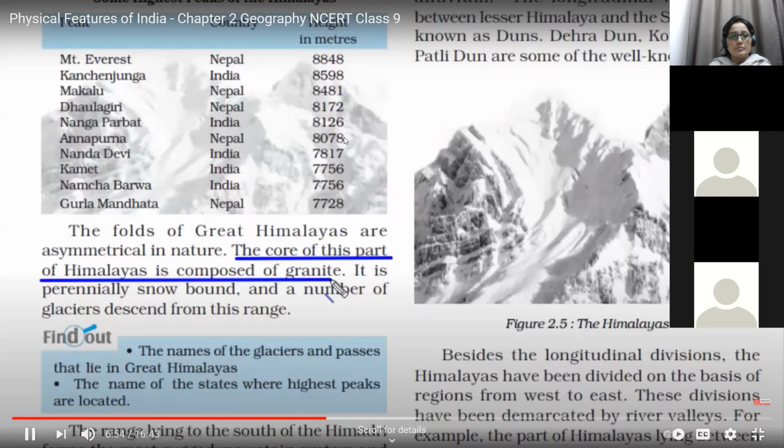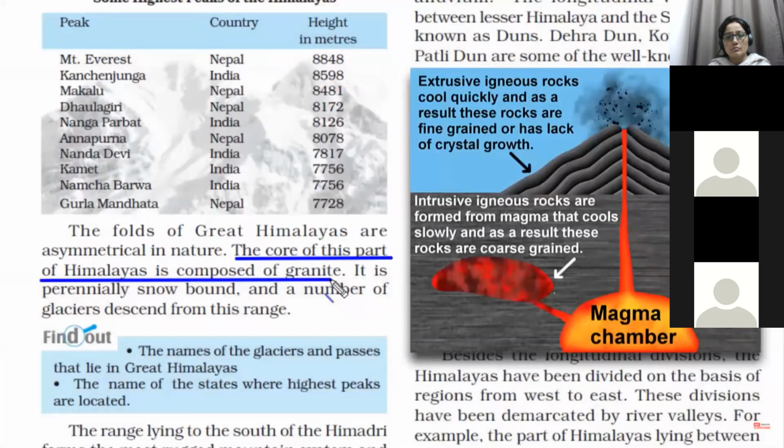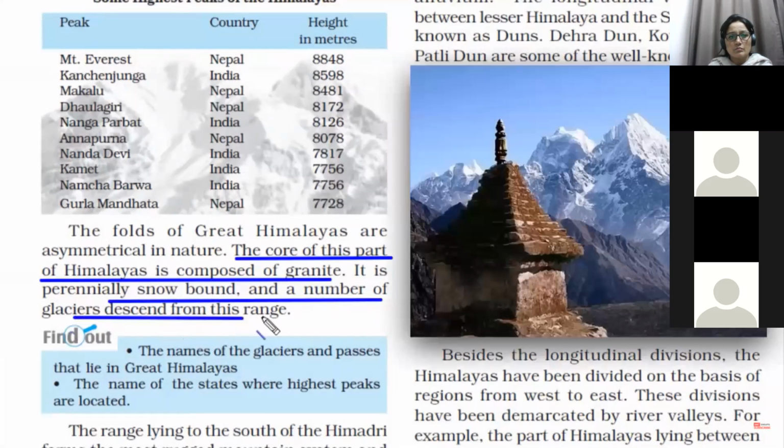We have read earlier what granite is. These are rocks formed due to solidification of magma or lava, which also tells that when the Indian plate was colliding with the Eurasian plate, there must have been a huge volcanic eruption under the seabed of the Tethys Sea. Due to the solidification of that magma, granites were formed, which is now the core part of Himalaya. And on top from outside, it's snowbound.